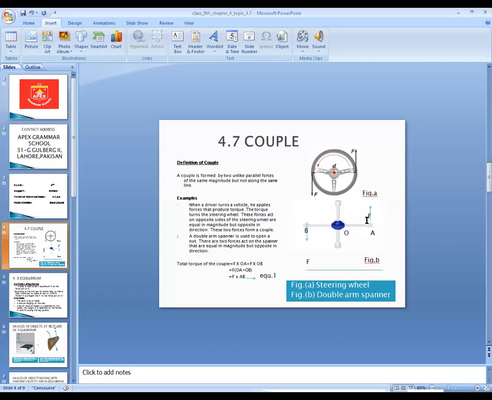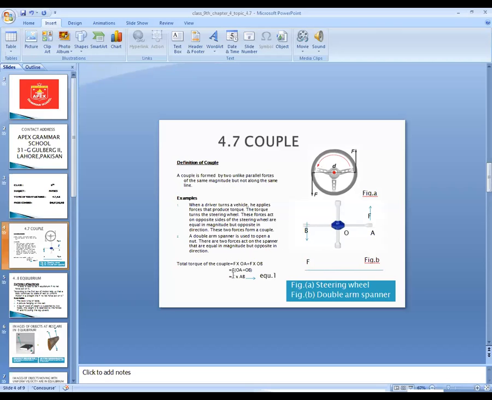You might have seen mechanics use this double arm spanner to fix punctures of car wheels. Two forces act on the spanner that are equal in magnitude but opposite in direction, one acting upward and one downward. So the total torque of the couple produced is F multiplied by OA plus F multiplied by OB.